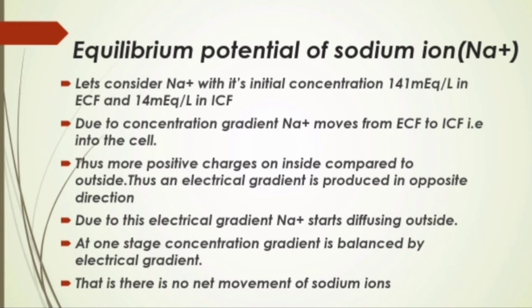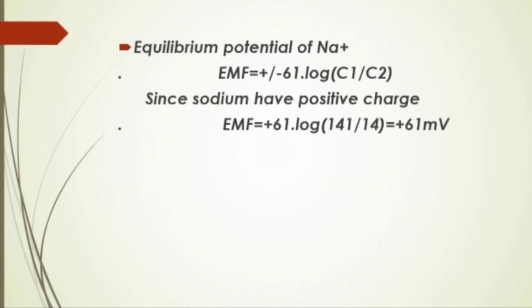At one stage, this concentration gradient and electrical gradient become equal and opposite forces and there is no net movement of sodium. At this stage, the equilibrium potential of sodium is plus 61 millivolt. This is calculated by Nernst equation, taking the concentration in ECF as 141 milliequivalent per liter and in ICF as 14